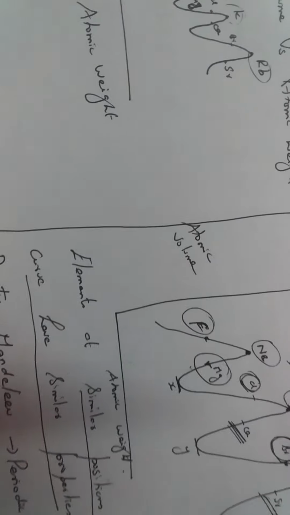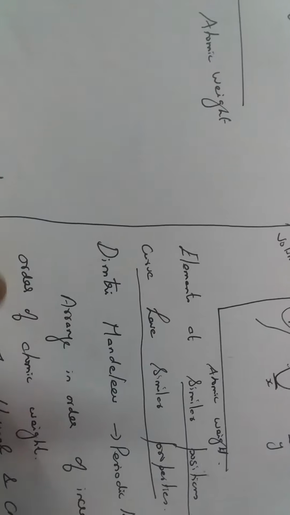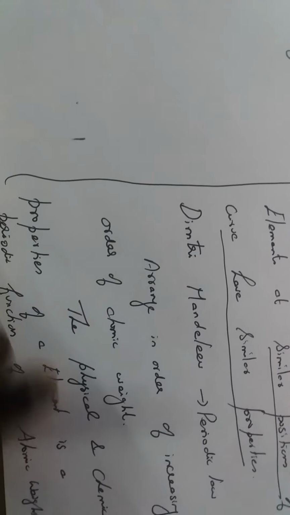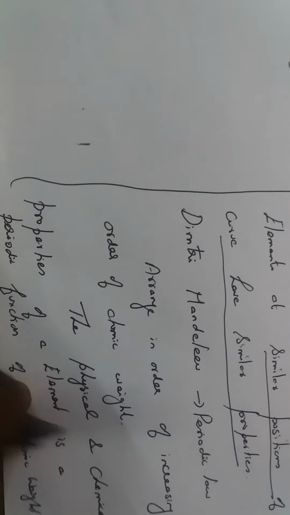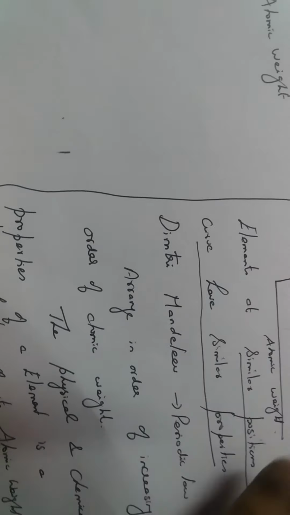Then Mendeleev came, and he arranged the elements in increasing order of their atomic weight. He said that the physical and chemical properties of the elements are periodic functions of their atomic weight.